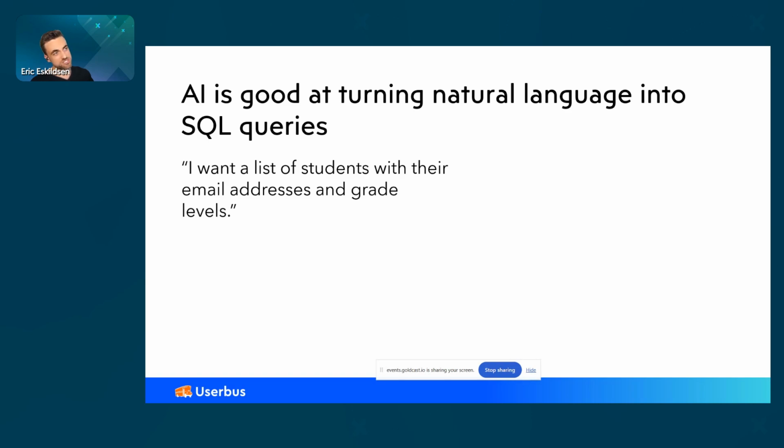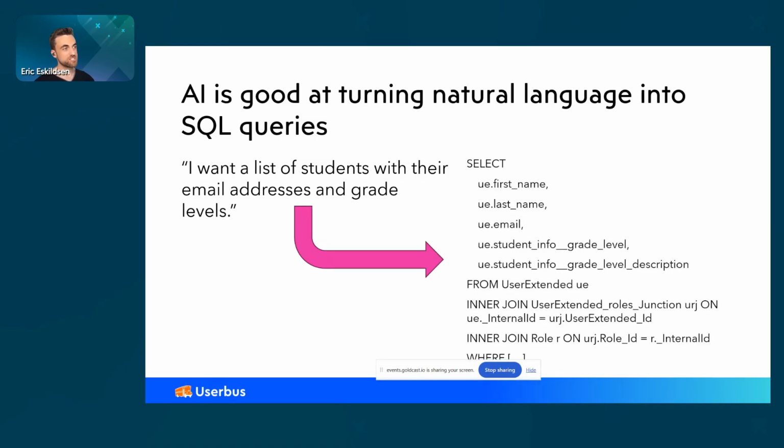So the reason we use this data warehouse is AI is good at turning natural language into SQL queries. An example on the left of natural language, meaning English or whatever language you speak: I want a list of students with their email addresses and grade levels. You feed that to the AI. If it has information about your database, it's going to be able to return a SQL query. So this is an actual SQL query that Claude wrote based on that natural language specification.